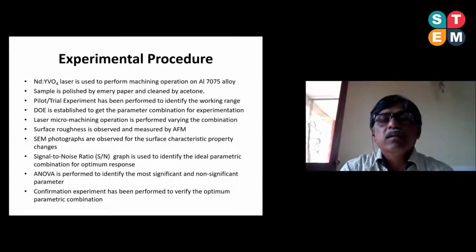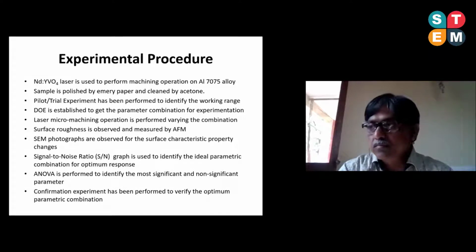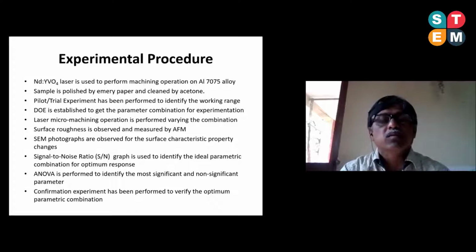After selecting this material, we had to polish it, because when it was purchased from the market, there was some dust on it. To remove the dust, we polished it with emery paper, and after that cleaned it with acetone. I already mentioned the pilot experiments performed. Then design of experiments was performed to set the ranges as well as the levels of the values.